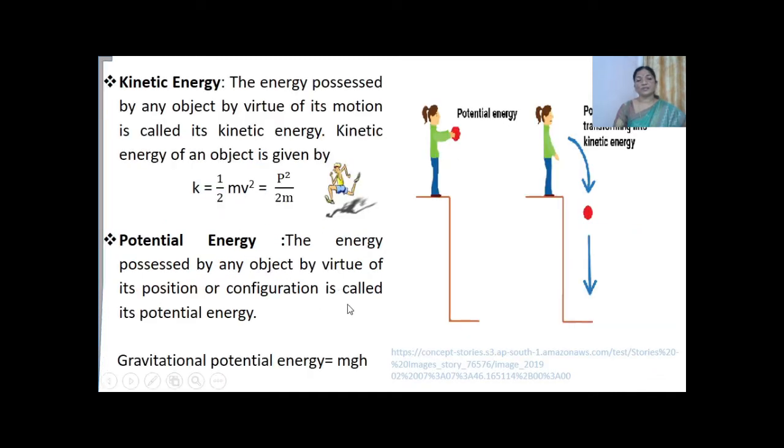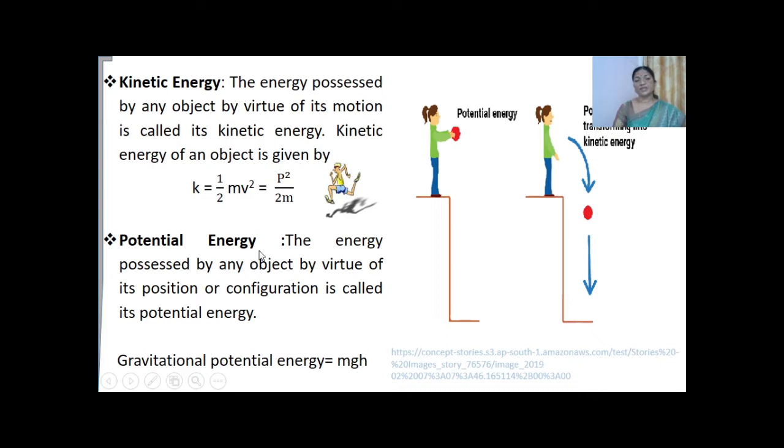Now, when we come to mechanical energy, this is again divided into two types, kinetic energy and potential energy. What is kinetic energy? It is the energy possessed by objects by virtue of their motion, and it is given by the formula half m v square.